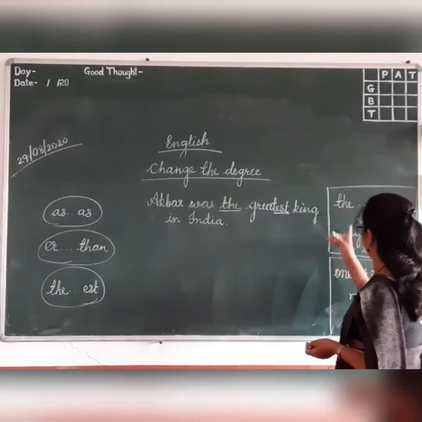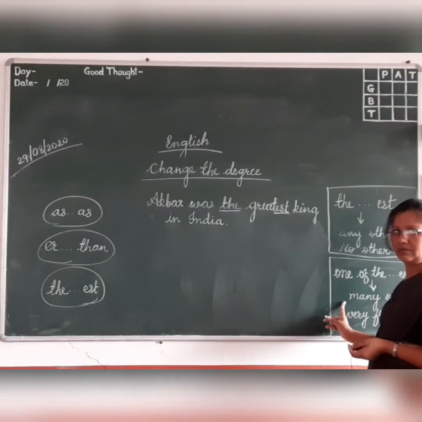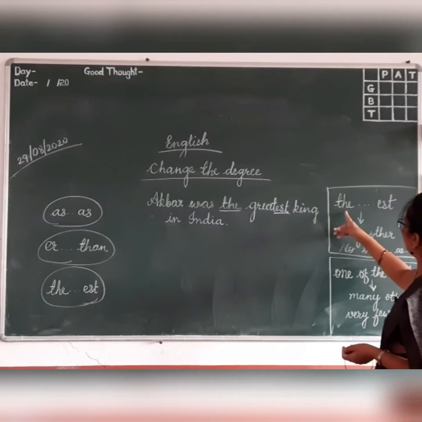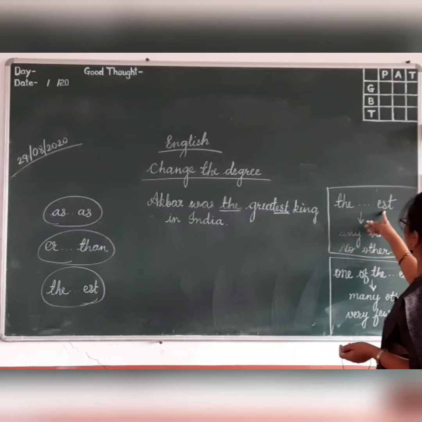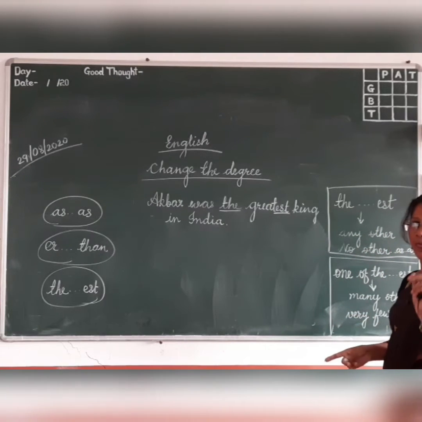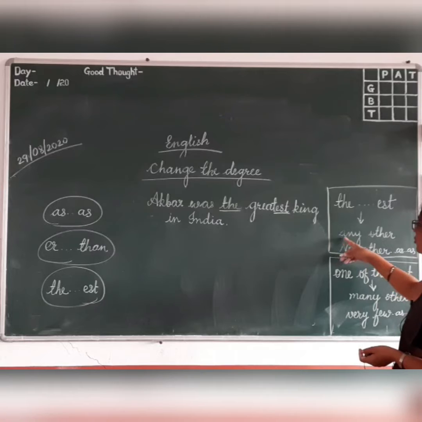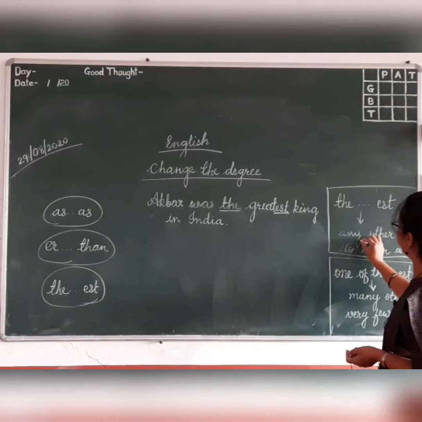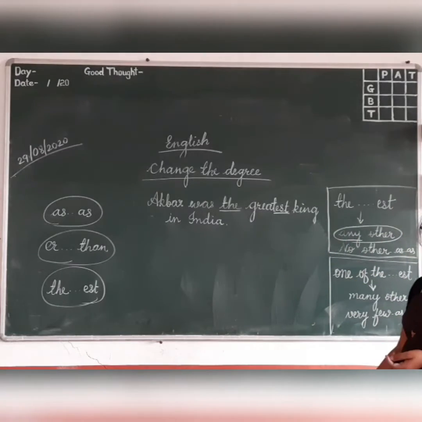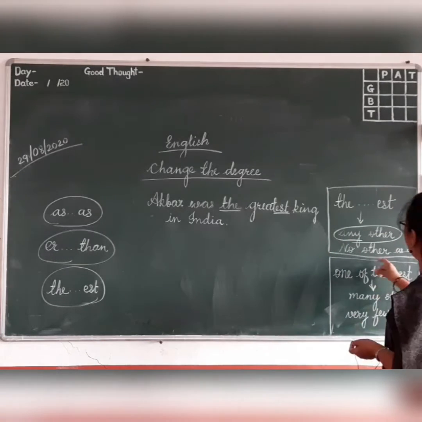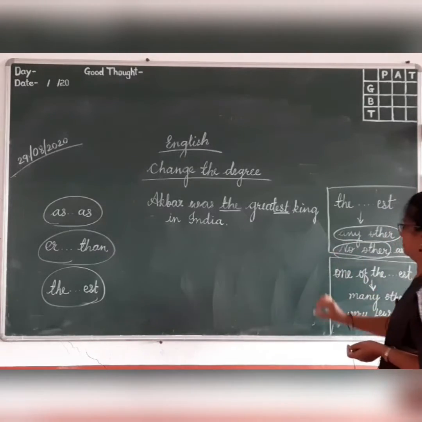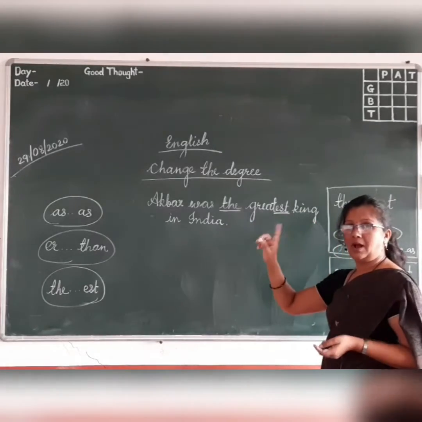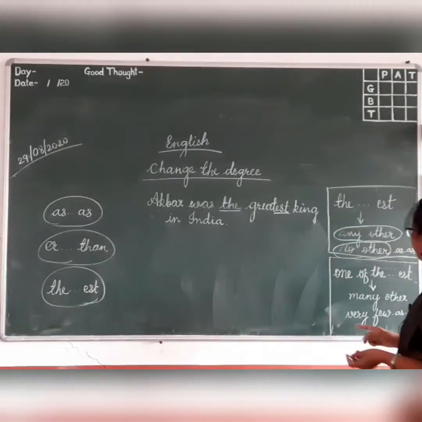But there are some rules. Can you see here? These rules you must remember. These rules are, whenever there comes in the sentence the and EST one and only, that time you have to use, while making comparison, comparative degree, you have to use the words any other. Which words? Any other. And in positive degree, no other. Whenever there comes one and only, how it comes, I will explain again.